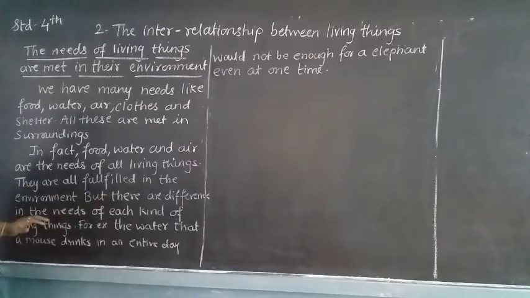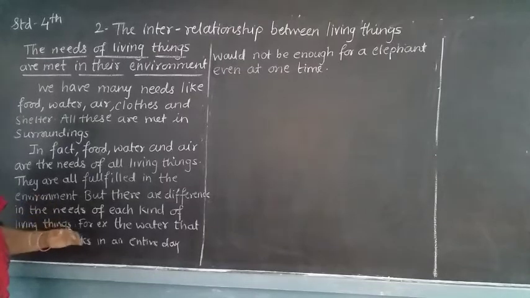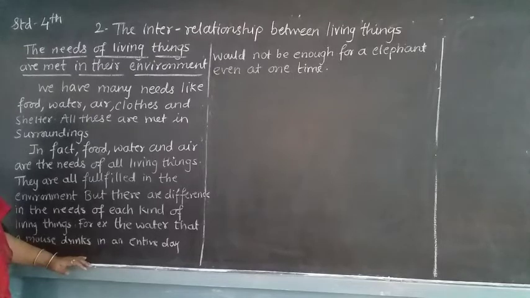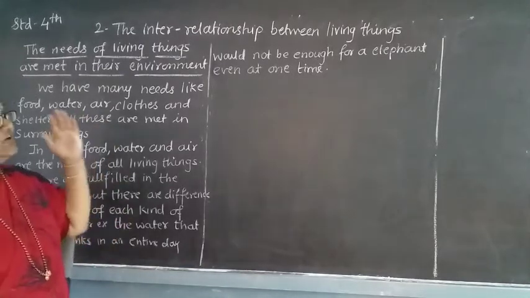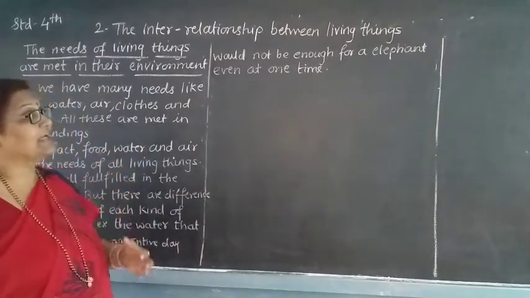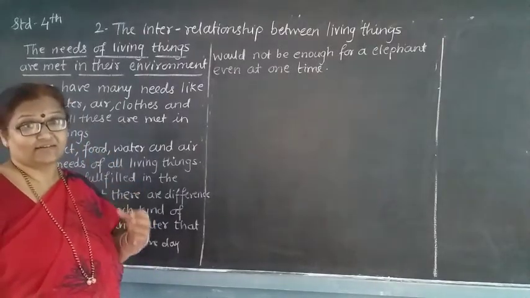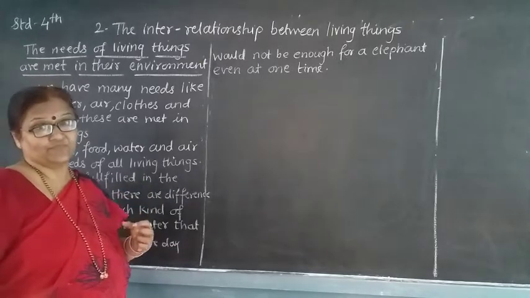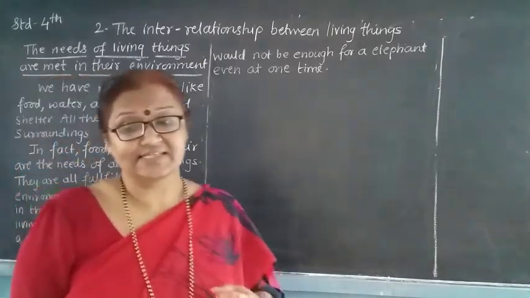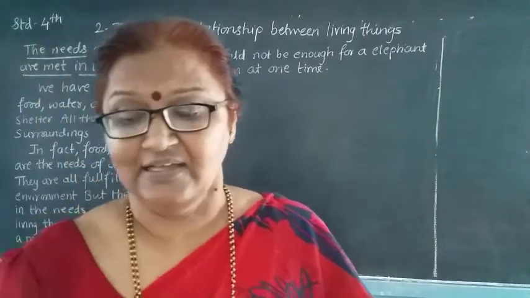But there are differences in the needs of each kind of living thing. Every living thing has different needs. For example, the water that a mouse drinks is not sufficient for an elephant, who may drink that water in one time. So all these differences are there in the living things.